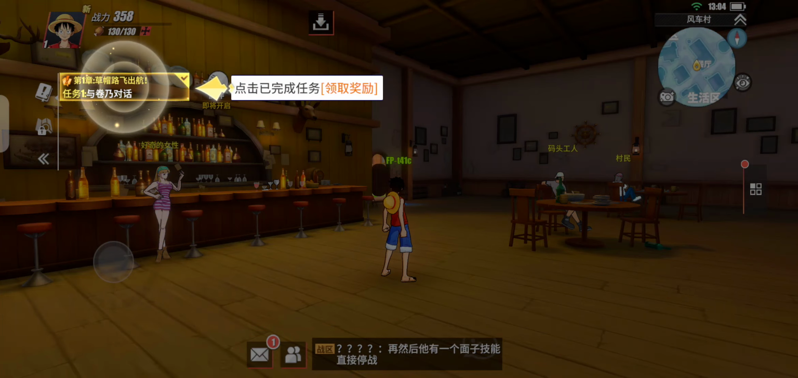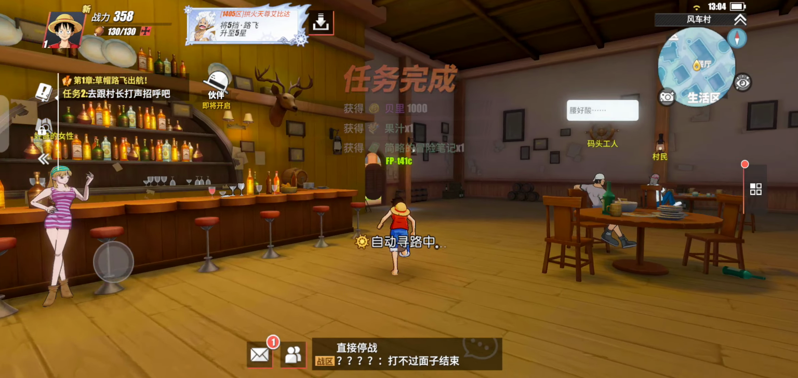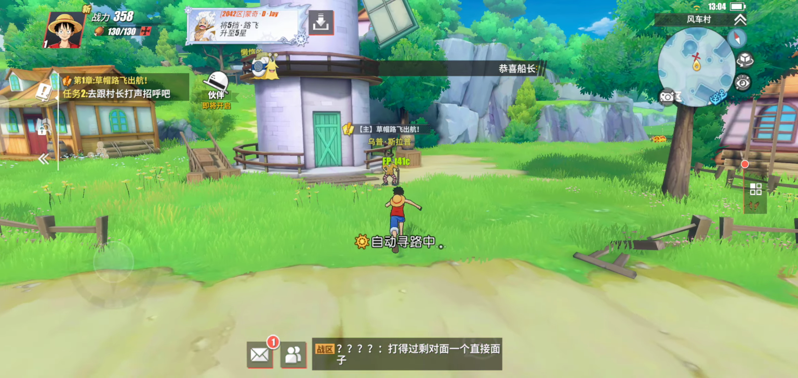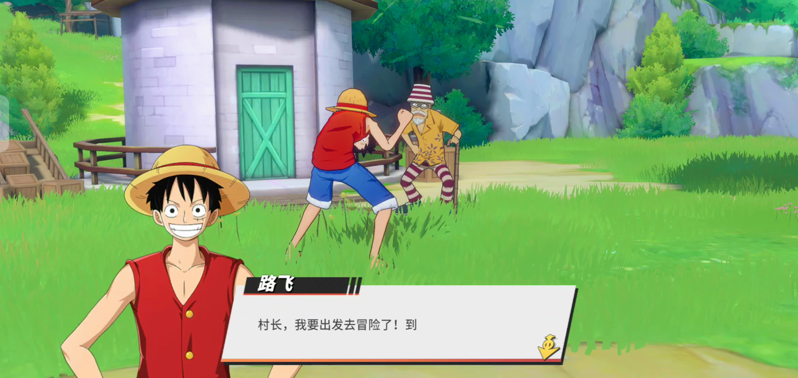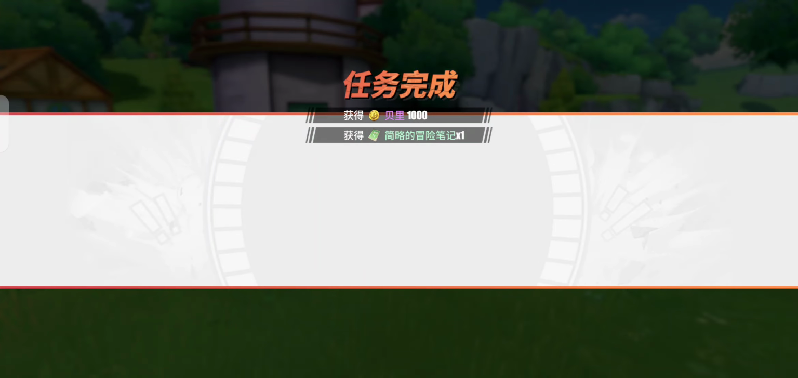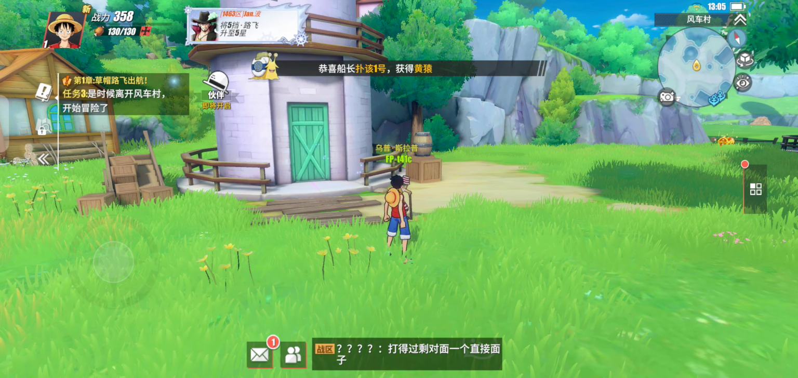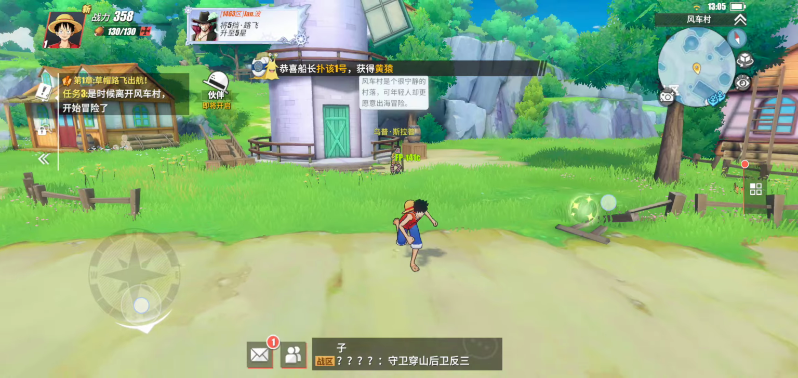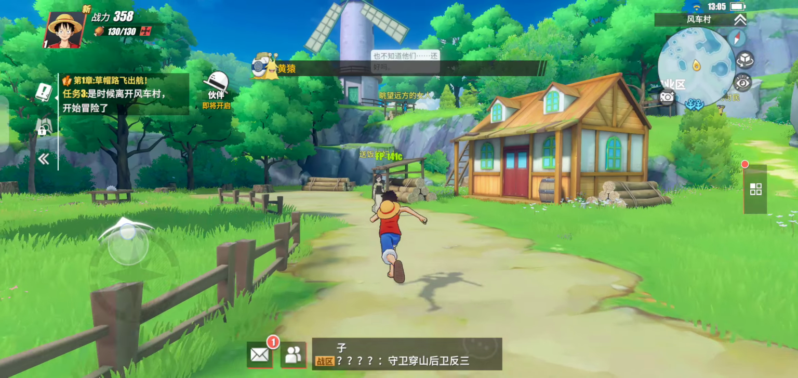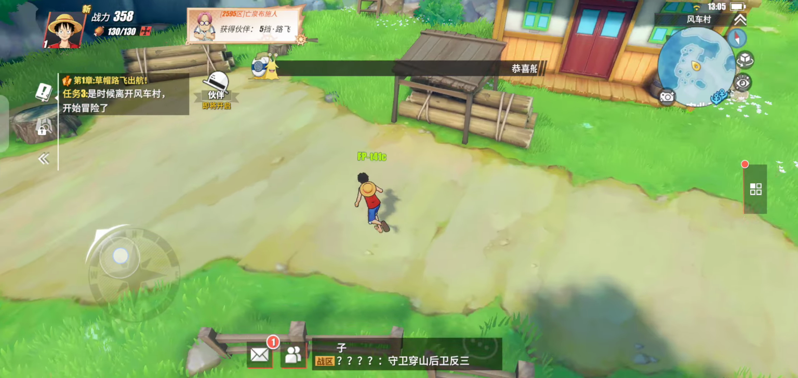And as you can see, we are already in the game. We can complete our missions. So yeah, as you can see, it clearly worked. We have downloaded One Piece Fighting Path and we can go ahead and play around.